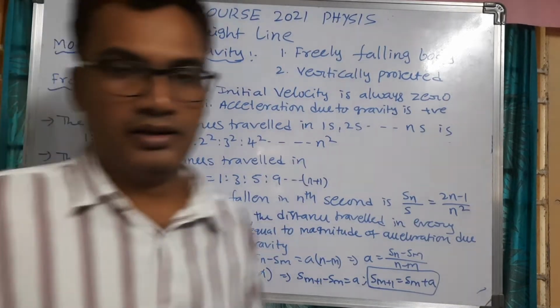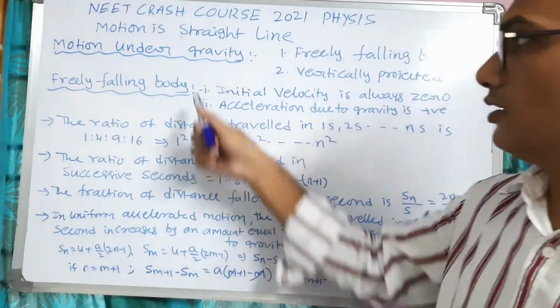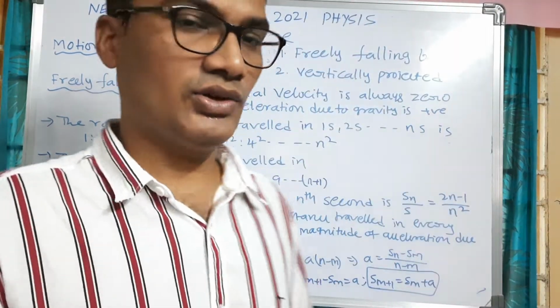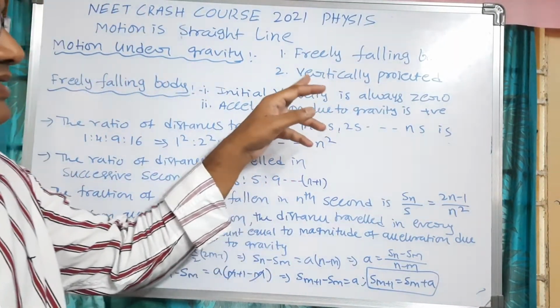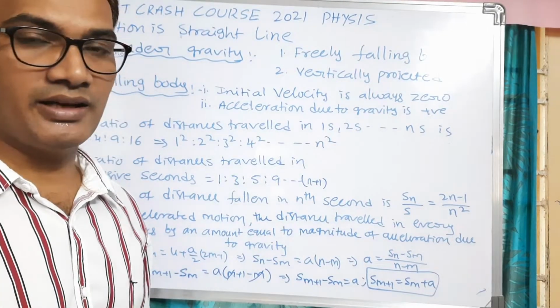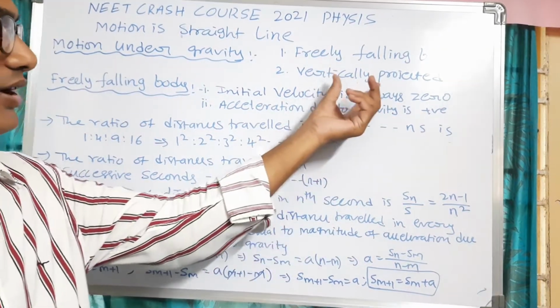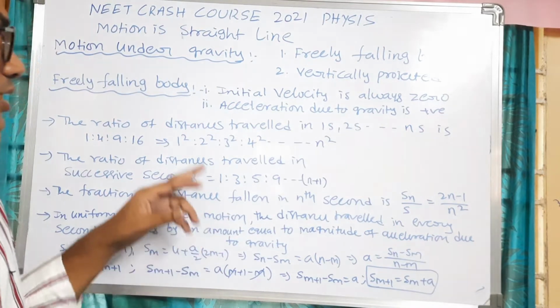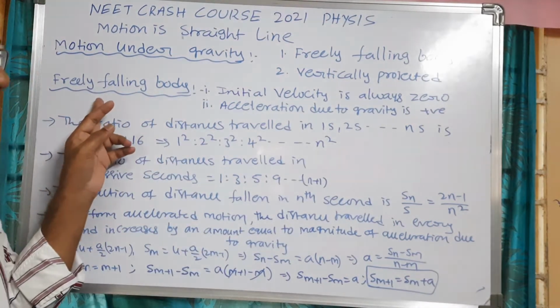Now we'll see motion under gravity. In motion under gravity, there are two cases. First one is freely falling body. Second one is vertically projected upward direction. Freely falling body and vertically upward. So first we'll see the freely falling body.